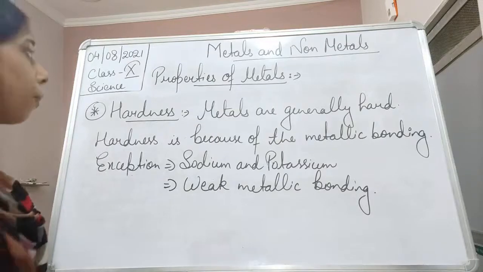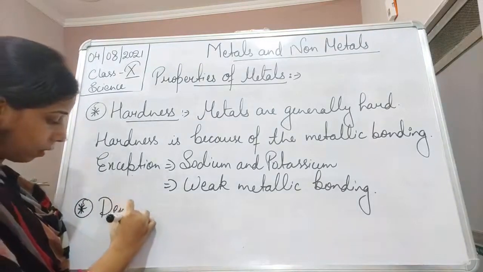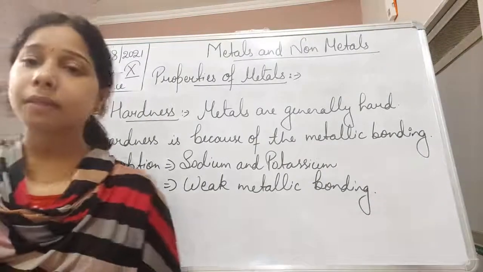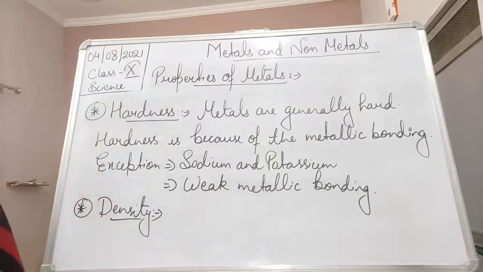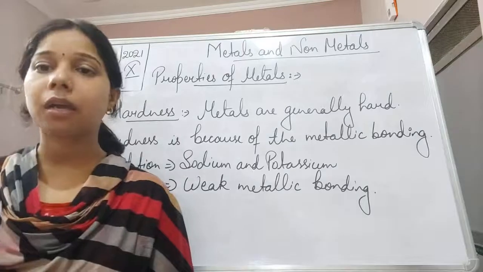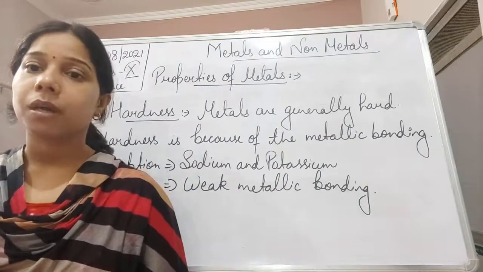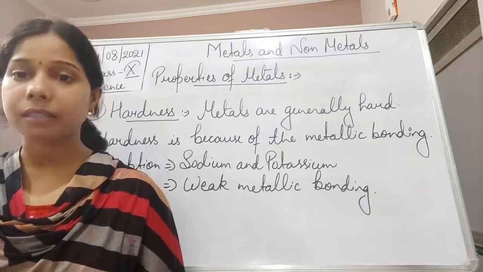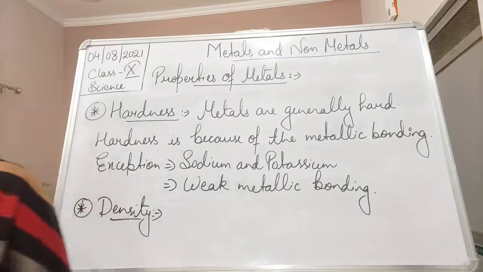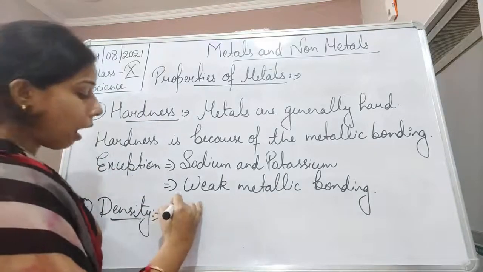The next property is density. Generally, metals have high density. Exceptions, students, are sodium and potassium, which are considered to have low density, while iridium and osmium have the highest density. Since the number of particles is more in them, obviously we can say they are heavy elements, or they generally have high density.